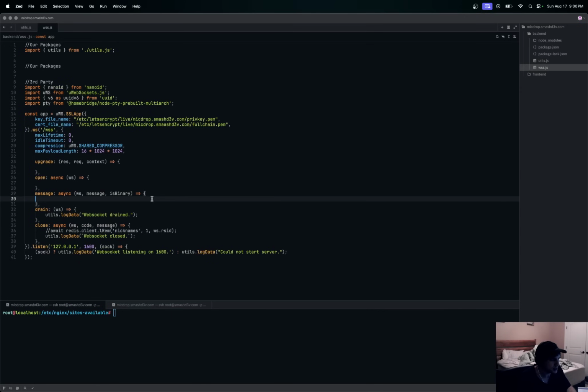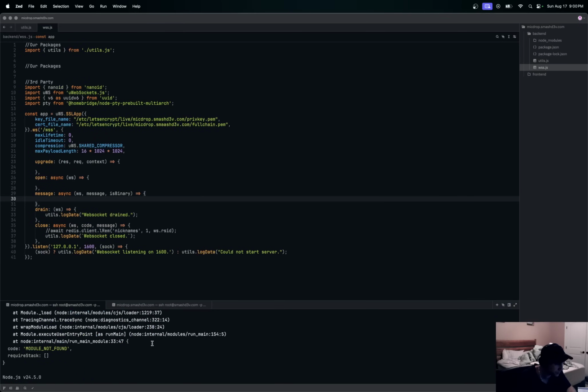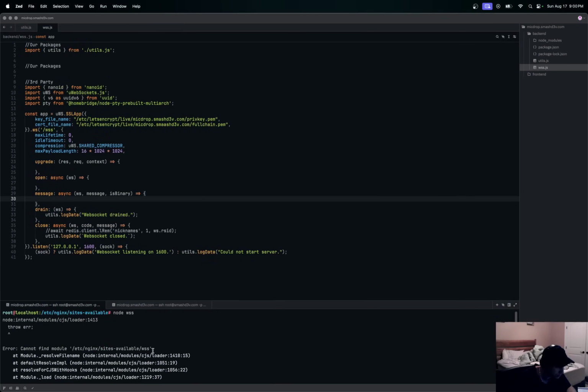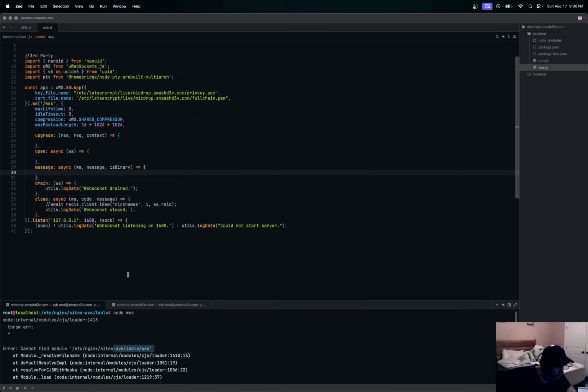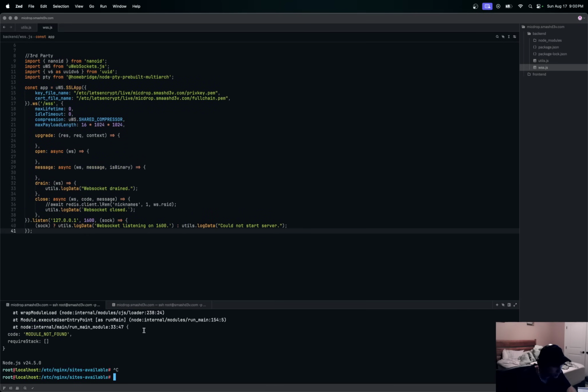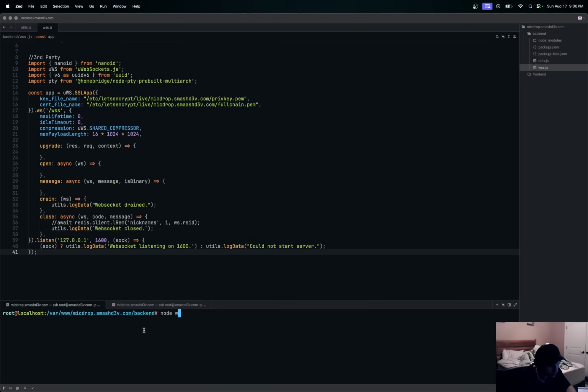So we can actually test that, I believe, real quick. So we could say node WSS, just see what it's freaking out about. Can't find. Am I in the wrong? Oh, I'm in the wrong directory. cd to /var/www/drop dot back end here. Let me zoom in on this at least. So say node WSS.